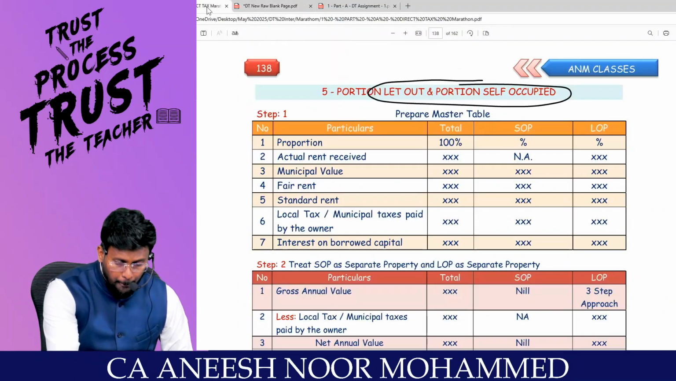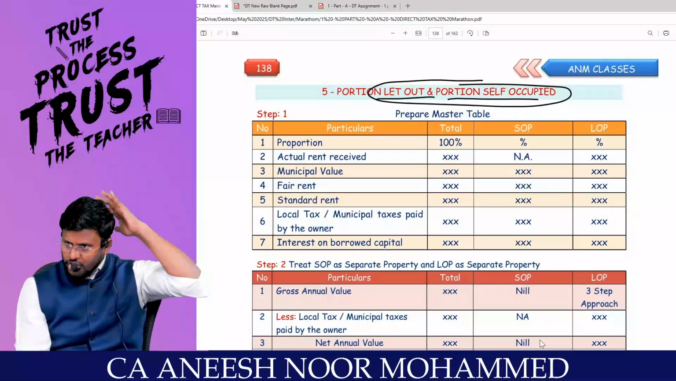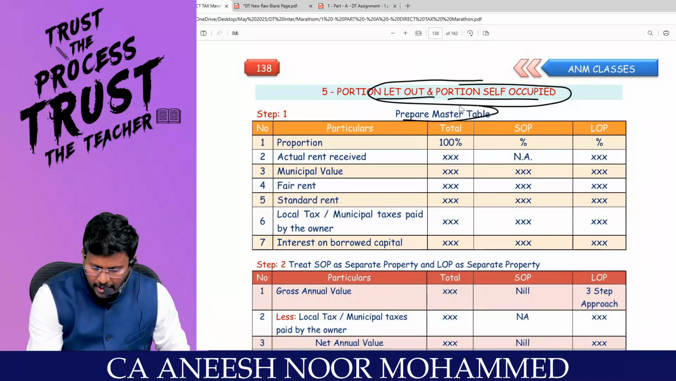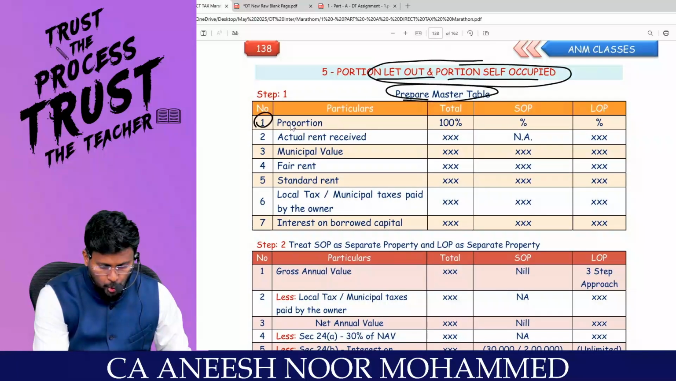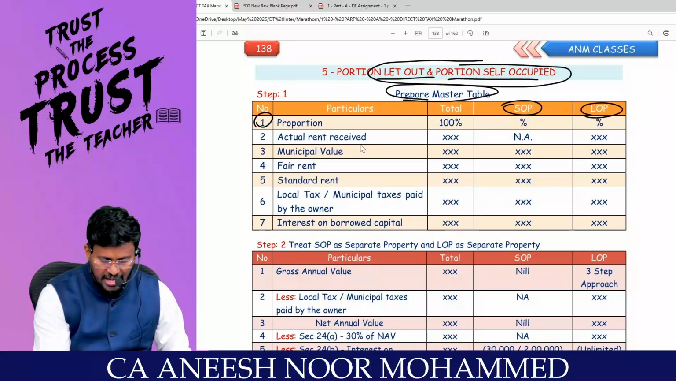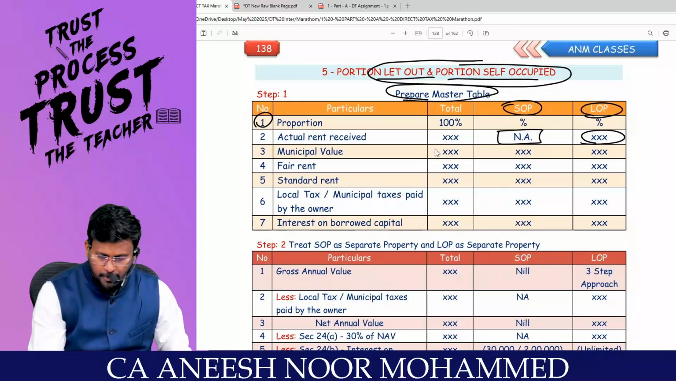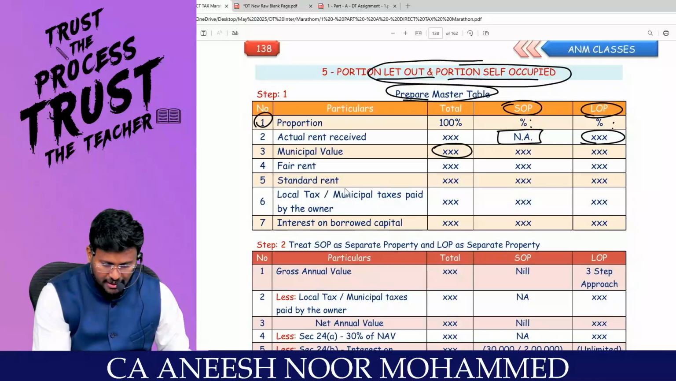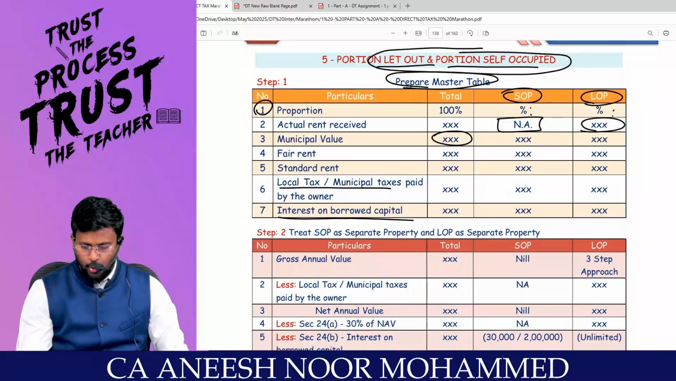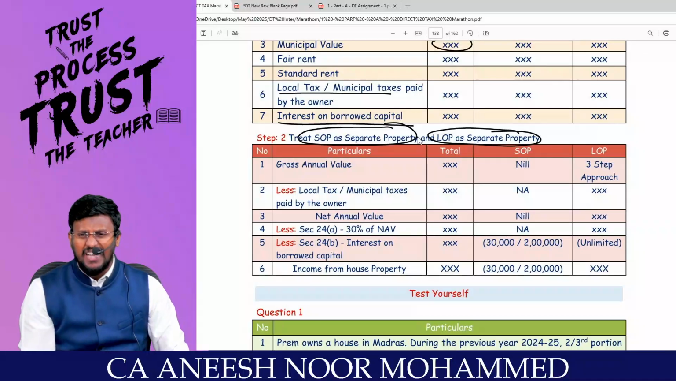So if a property is portion self-occupied, portion let out, first prepare the master table. What is the master table? Proportion. Sir, SOP how much? LOP how much? Actual rent received: for SOP it is not applicable, only for the LOP. Municipal value, the total, bifurcate based upon the proportion. Comfortable? Then fair rent, standard rent, municipal tax, interest on borrowed capital. Then treat SOP as a separate property and LOP as a separate property.